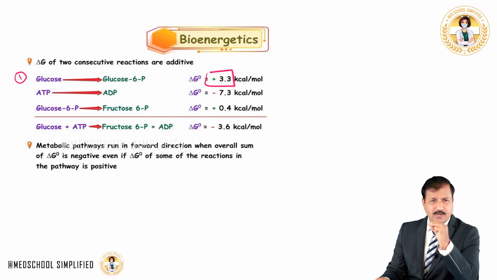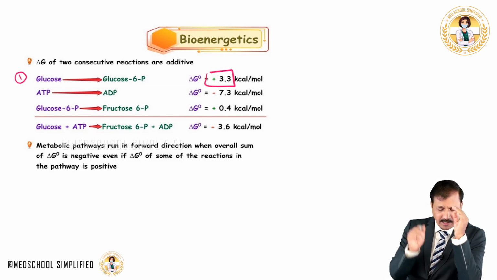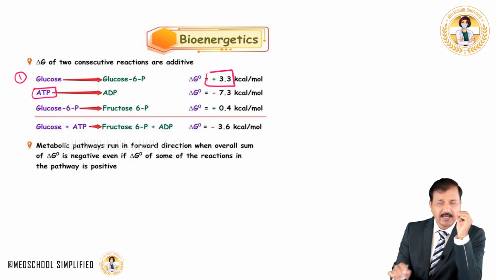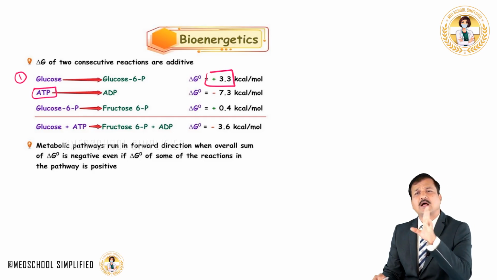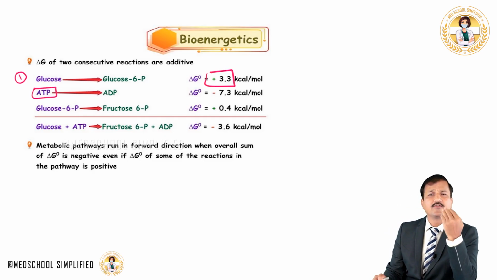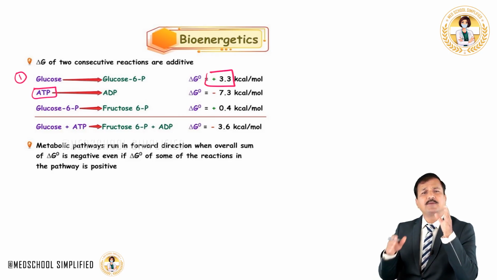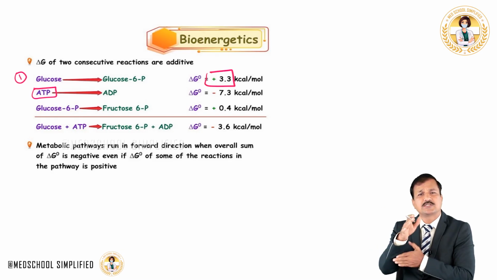How is that made possible? Whenever a reaction is endergonic in biological reactions, always remember, there comes ATP. ATP is the energy currency of our body, of our cells. Whenever there is a need for energy, ATP breaks into ADP and inorganic phosphate, which can be used for a reaction. Like here, glucose is converted into glucose 6-phosphate by breaking ATP into ADP, and phosphate is added to the 6th carbon of glucose.